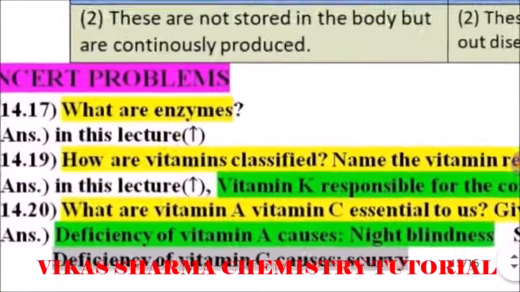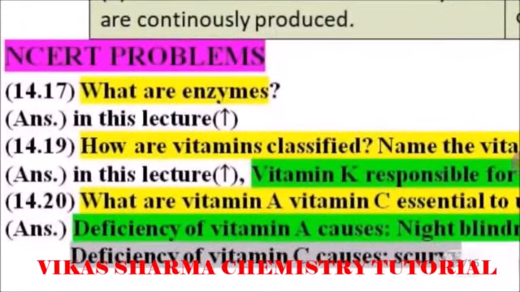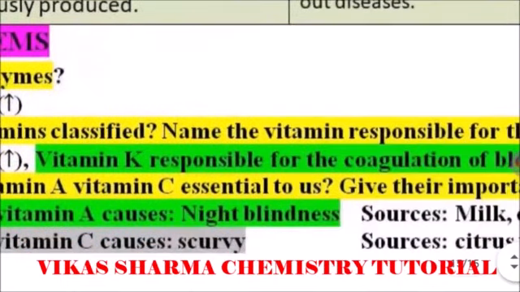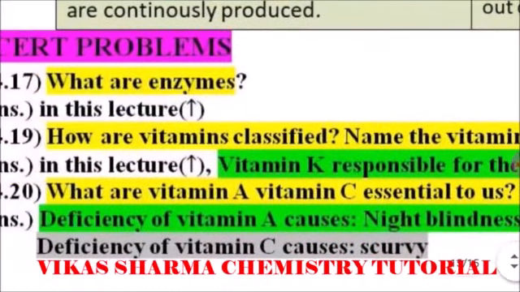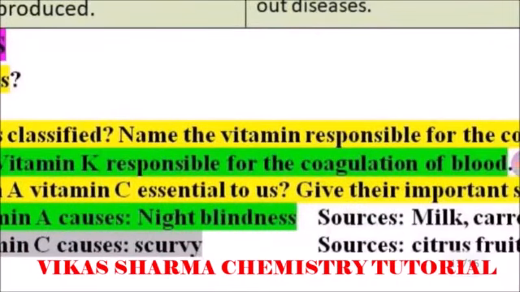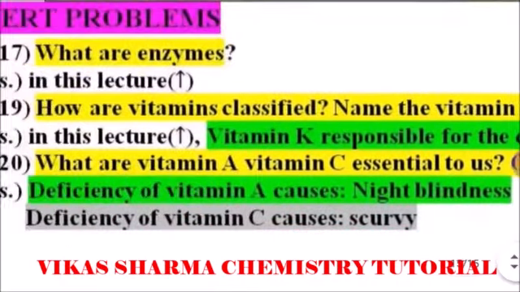Students, next are the NCERT problems based on this topic. First one, what are enzymes? We will discuss it in today's video. How are vitamins classified? Name the vitamin responsible for the coagulation of blood. You know vitamins are divided into two categories: water soluble vitamins and fat soluble vitamins. Vitamin K is responsible for the coagulation of blood.